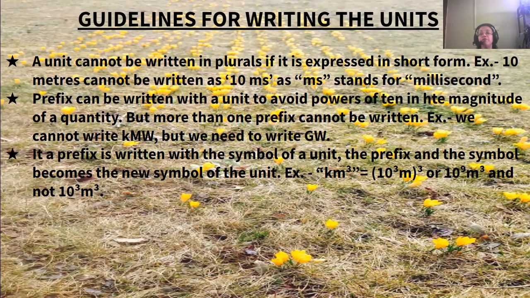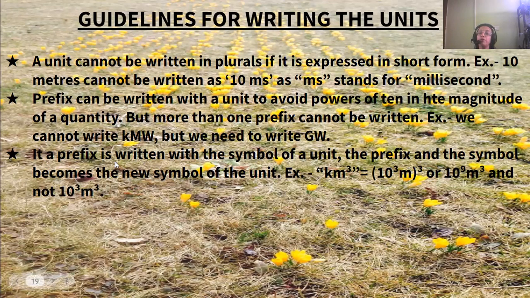Preferably, a prefix can be written with a unit to avoid powers of 10 in the magnitude of a quantity, but more than one prefix cannot be written. We cannot write kMW; we need to write GW.